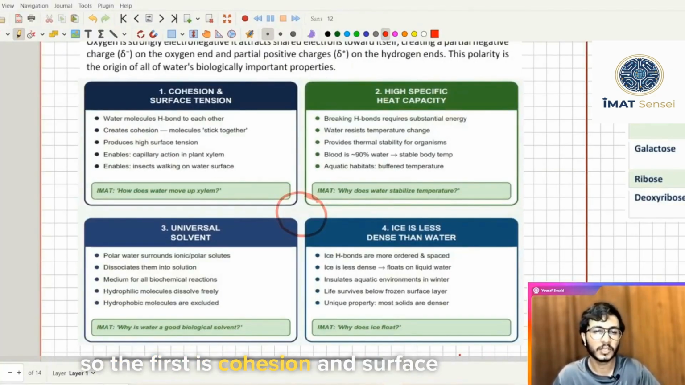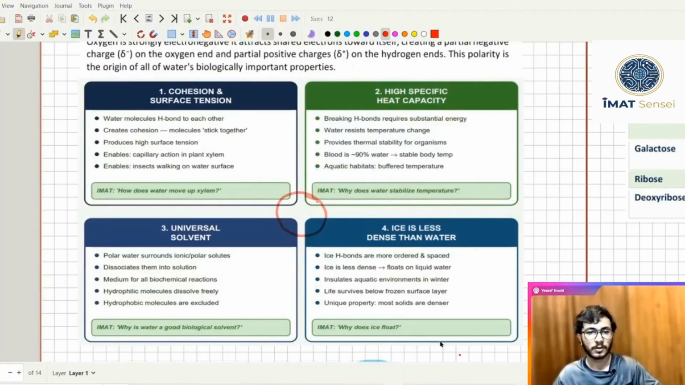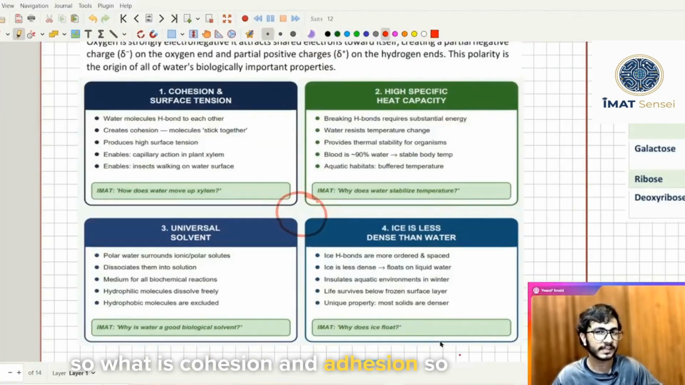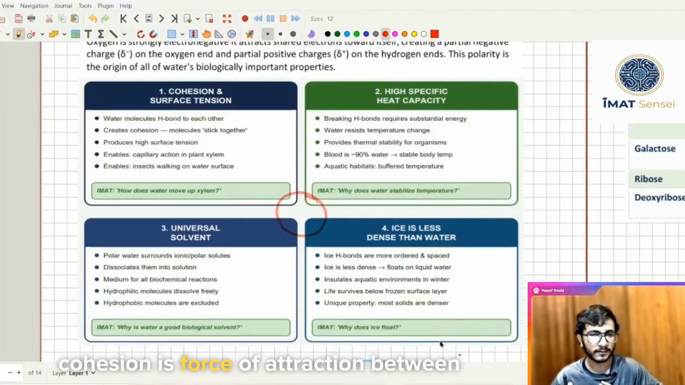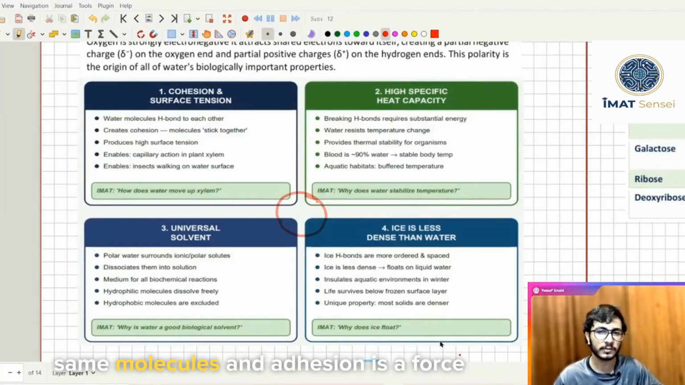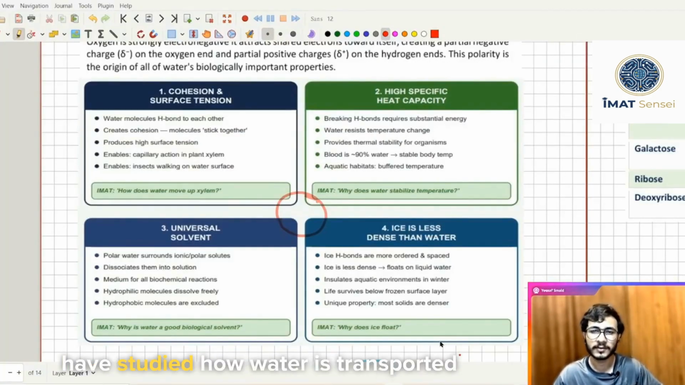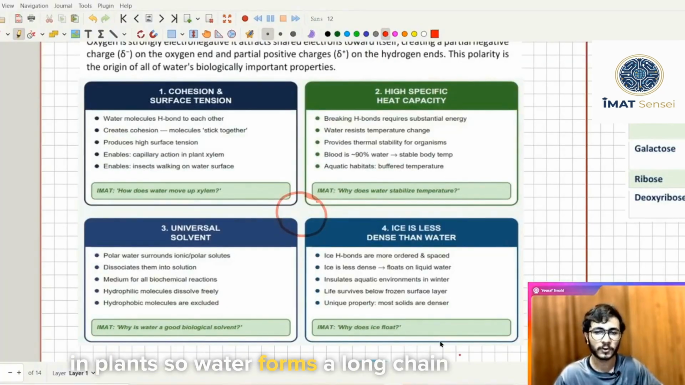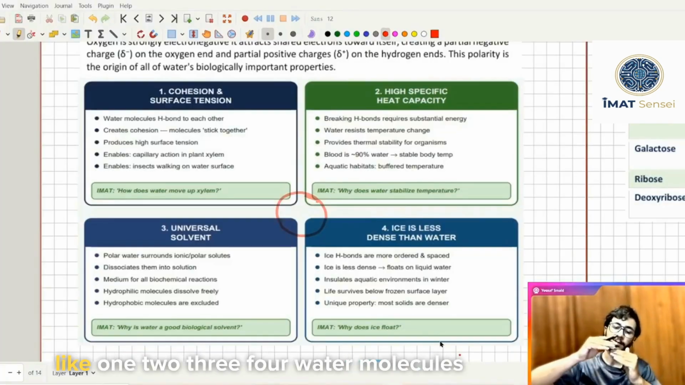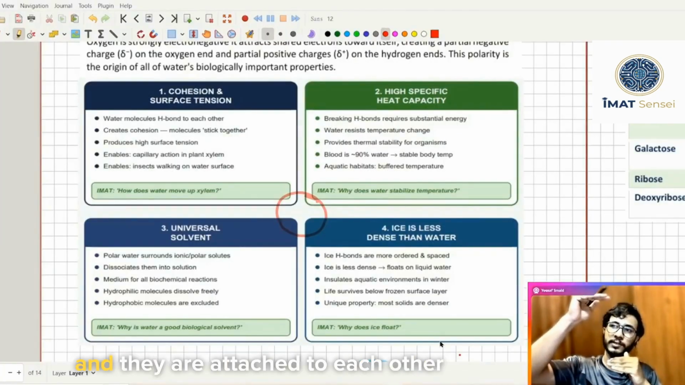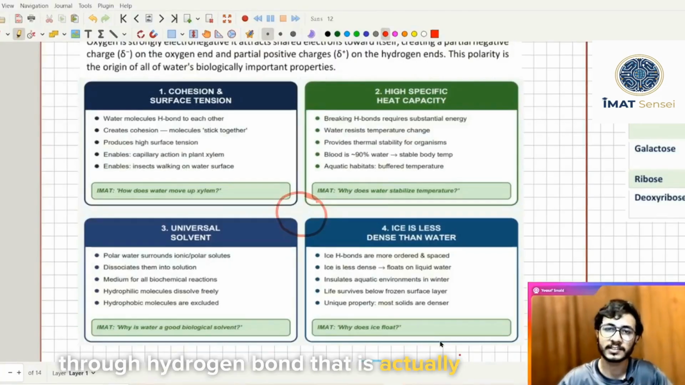So the first is cohesion and surface tension. So what is cohesion and adhesion? Cohesion is a force of attraction between same molecules, and adhesion is a force of attraction between water and different molecules. For example, you have studied how water is transported in plants. Water forms a long chain, like 1, 2, 3, 4 water molecules, and they are attached to each other through hydrogen bond. That is actually cohesion.